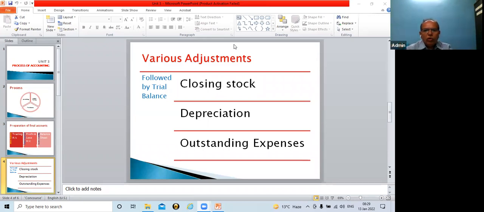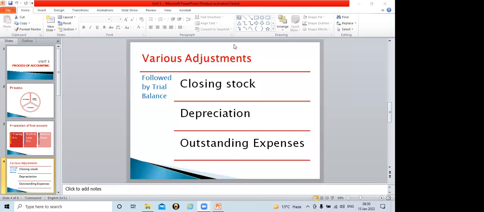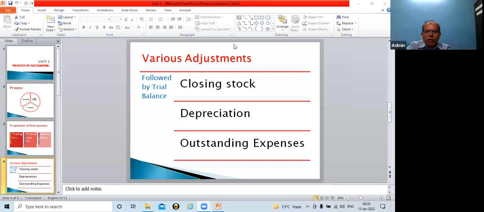Sir, it's the credit side of the trading account and the asset side of the balance sheet. Yes, trading account credit side and asset side of balance sheet. Correct.